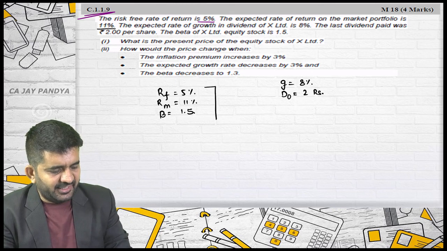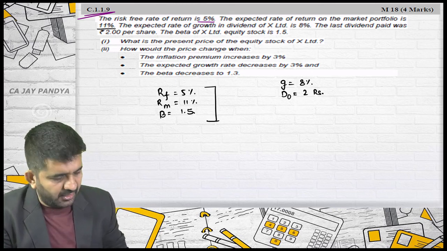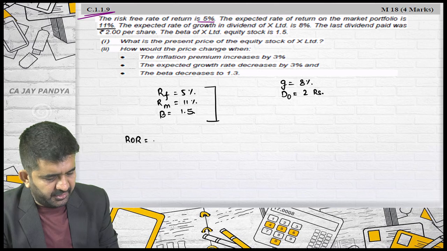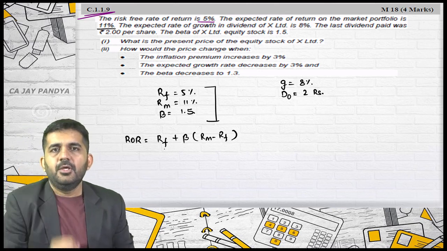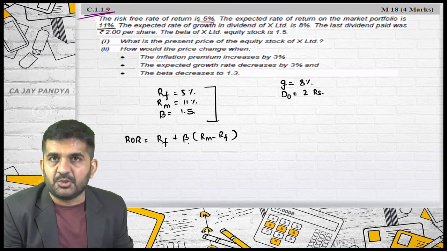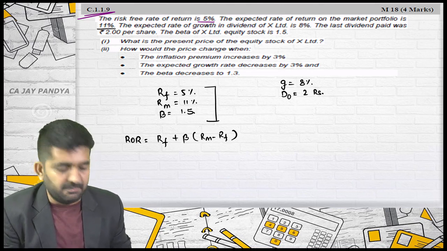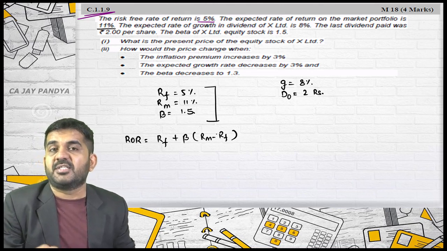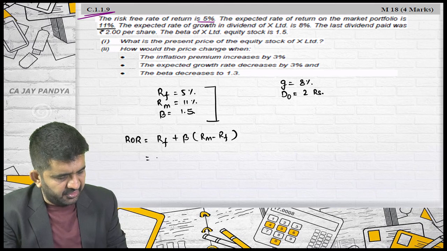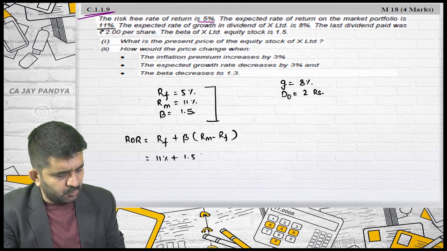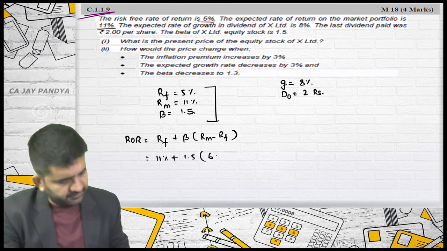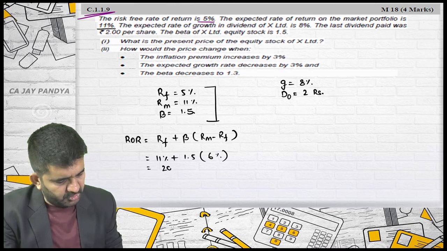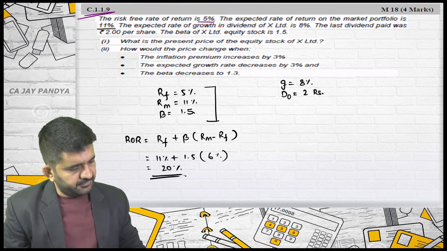I think by these 3 data, yesterday we have done that CAPM model. I can find out required rate of return by CAPM model, which is RF plus beta into RM minus RF. What was RF? Risk-free rate of return. Beta, risk measurement. RM minus RF was market risk premium. Beta into RM minus RF was a security risk premium. This we have done in yesterday's lecture. 11% plus 1.5 into RM minus RF, 11 minus 5 is 6. This will be 20%. Is it all?